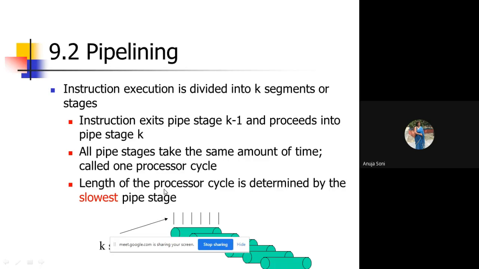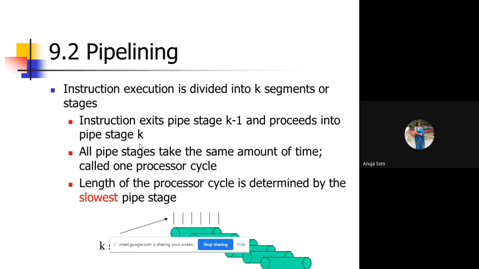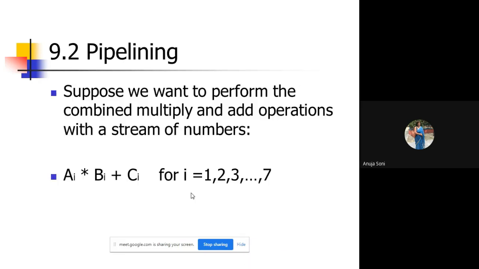Last time we had seen that each stage was taking its own time. Sometimes, in order to reduce the complexity, we can assume that all the segments are taking the same time. In case they are not taking the same time, what will be the definition of the processor cycle? The processor cycle will be determined by the slowest pipe stage. Whichever is the time taken by the slowest segment, that time will be referred to as the processor cycle, right?